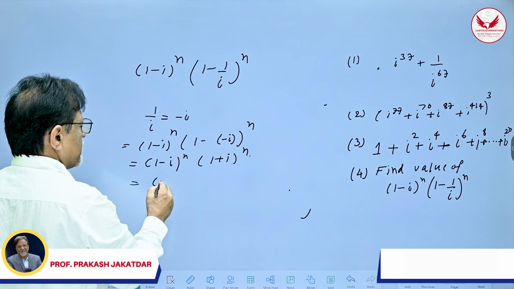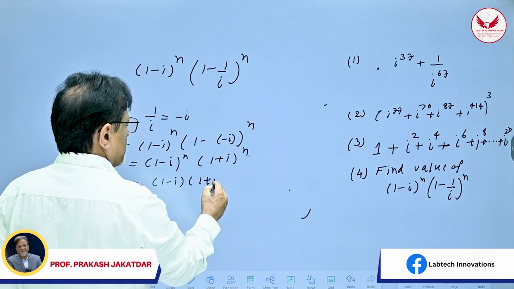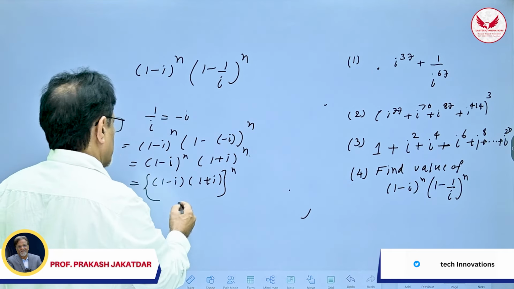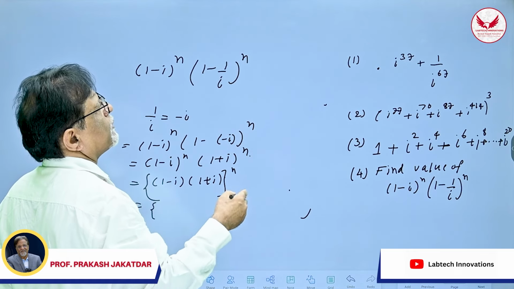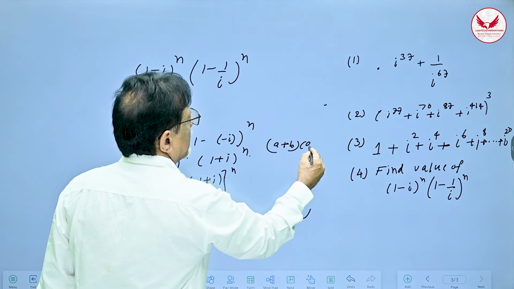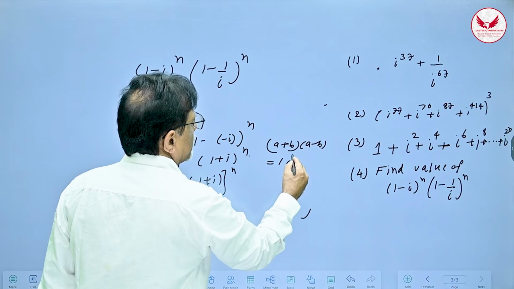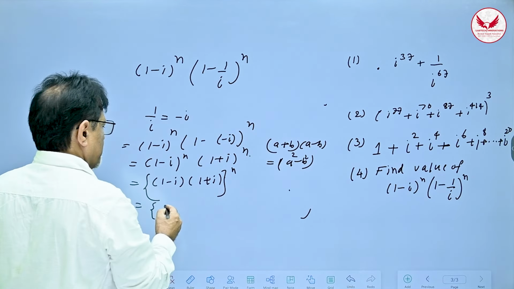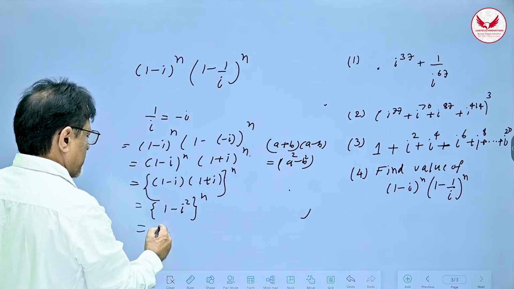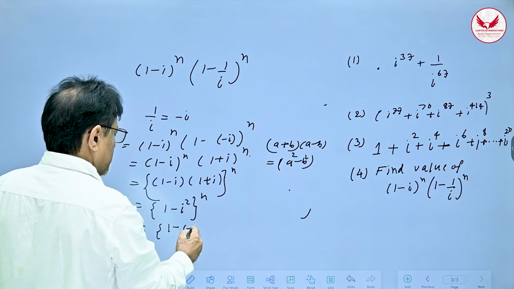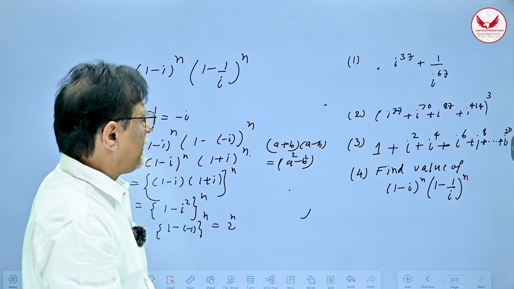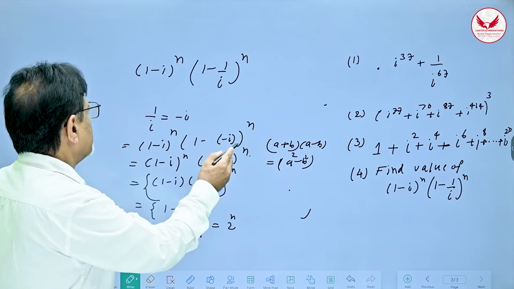Both the terms are raised to the same power. Therefore, what we are going to do is 1 minus I, 1 plus I, take them together, the whole thing is raised to what? N. But what is 1 minus I into 1 plus I? The simple calculation: A minus B into A plus B gives you what? A square minus B square. A plus B into A minus B is equivalent to A square minus B square, correct? So therefore it is 1 minus I square, right? This is raised to n. But I square I know, so it is minus 1. So 1 minus minus 1 raised to what? N. So that will be 2 raised to n, correct? So this is the value, okay? Fine. So that is how these problems are to be solved.